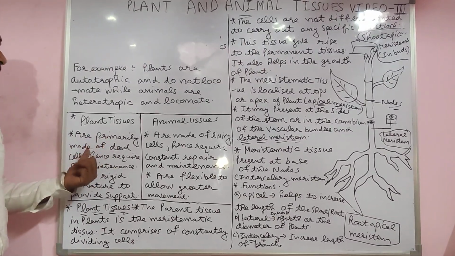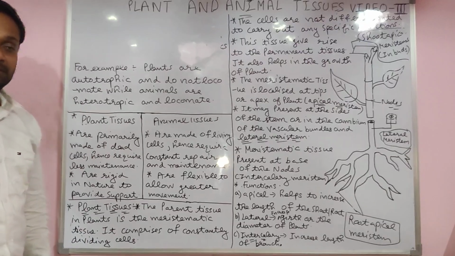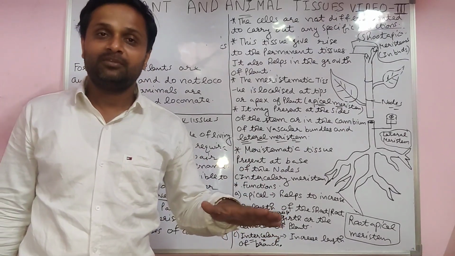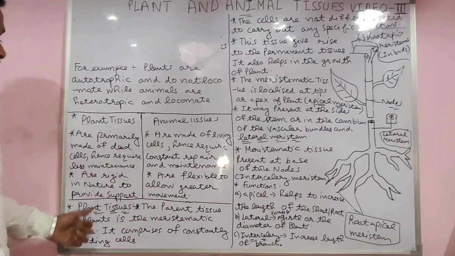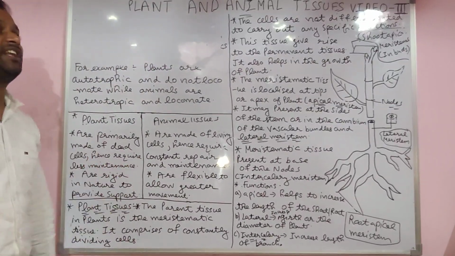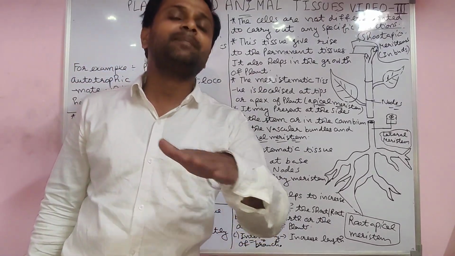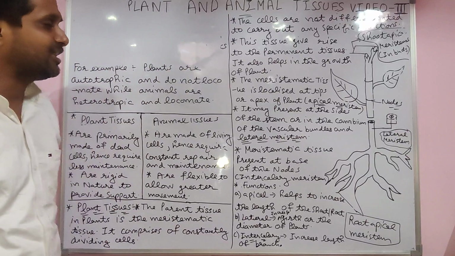Now we see the difference between plant and animal tissue. Plant tissues are primarily made up of dead cells. The plant tissue is made from dead cells only, not living. Hence they require less maintenance. They do not require maintenance.